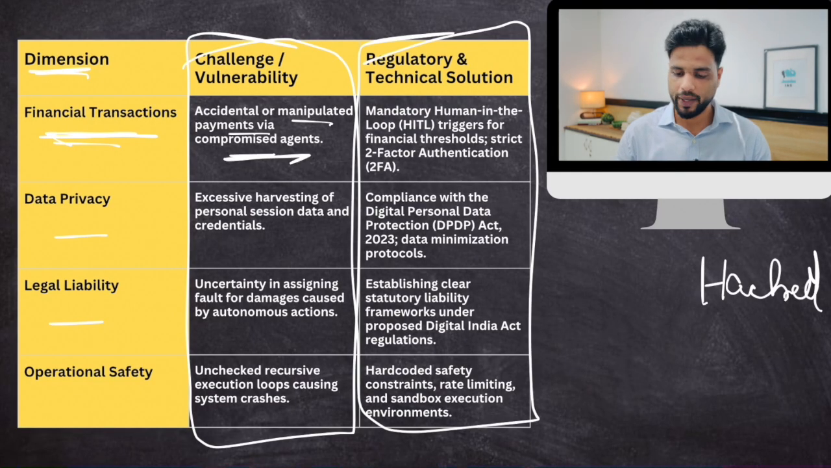For that, you need to make it mandatory. Human in the loop. There will be an OTP that would be generated on your phone. You have to fill that OTP. Your agent cannot do it. You have to do this.